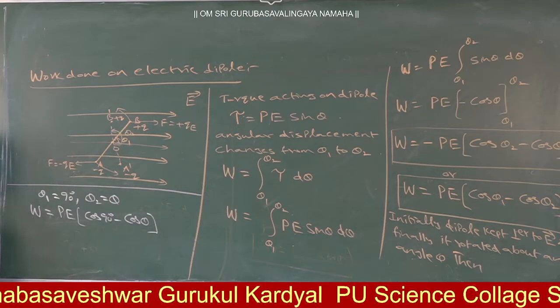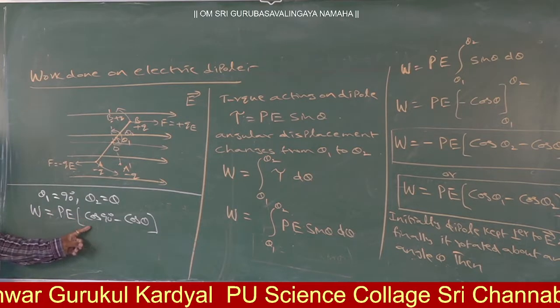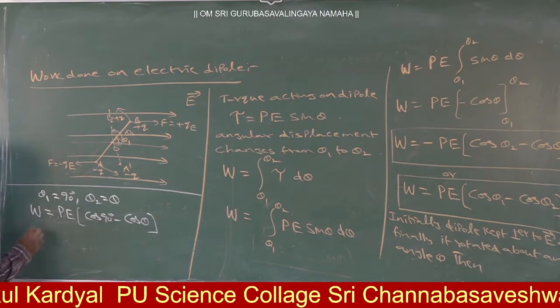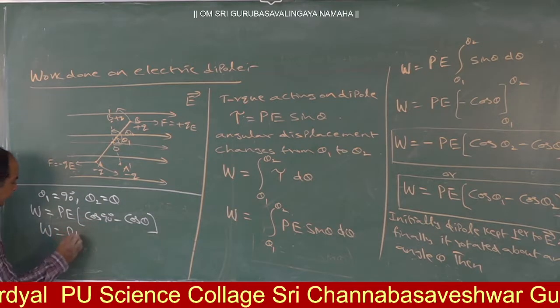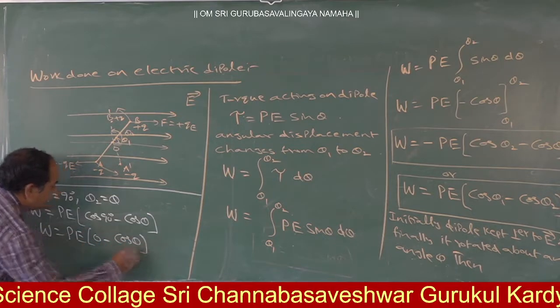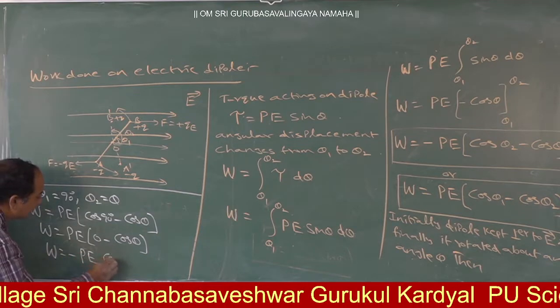Okay, so W is equal to P into cos 90 minus cos theta. What is cos 90? 0. So W is equal to P into 0 minus cos theta. So W is equal to what? Minus P cos theta.